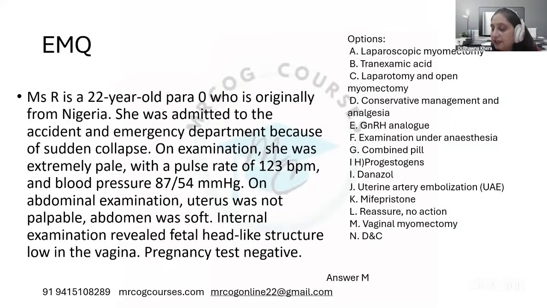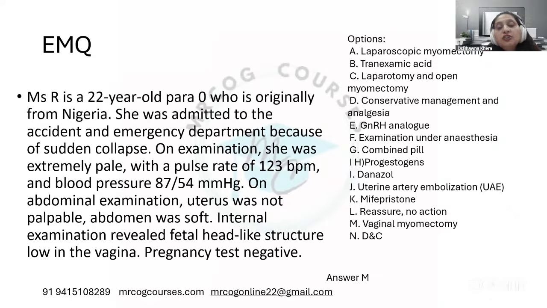Very good evening, everyone. Okay, so let's move on to the next question. Mrs. R is a 22-year-old para zero who is originally from Nigeria. She was admitted to the accident and emergency department because of sudden collapse.